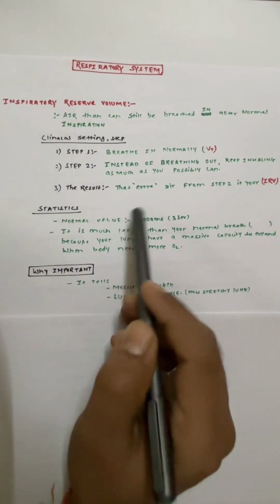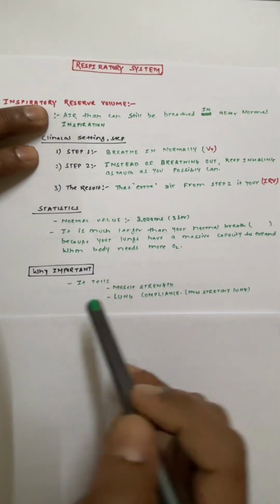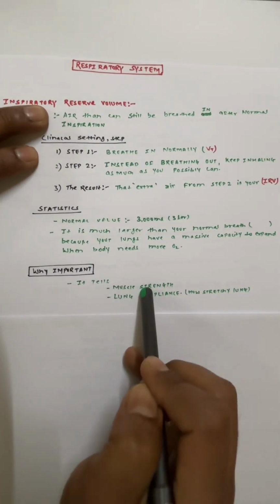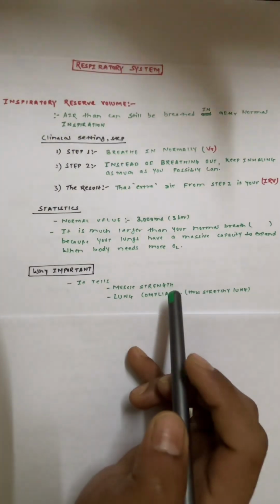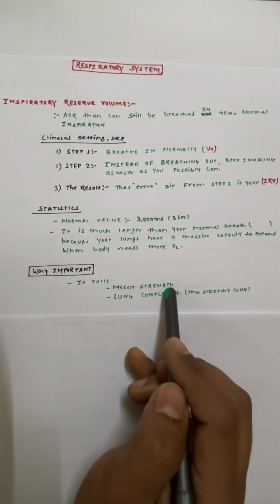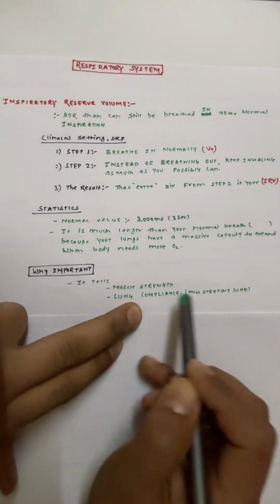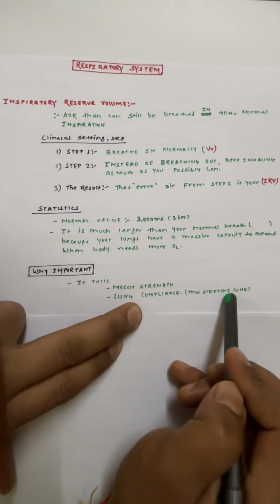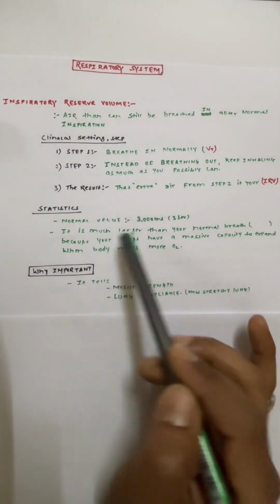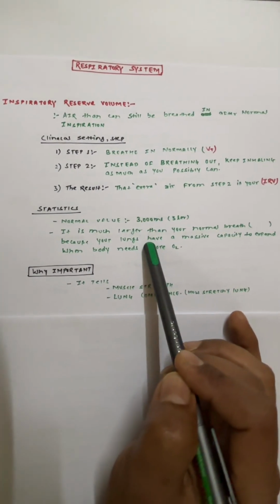Why is this inspiratory reserve volume important? It is important because the inspiratory reserve volume tells us about our muscle strength, whichever muscles we use during inspiration and expiration. It also tells us about lung compliance, how stretchy our lung is. So this covers our inspiratory reserve volume.